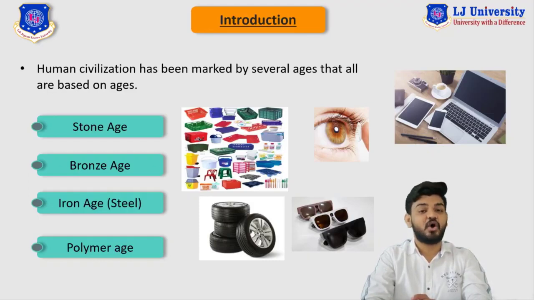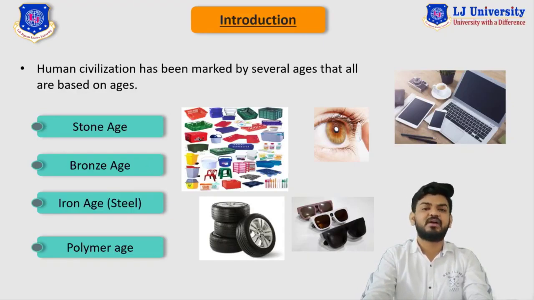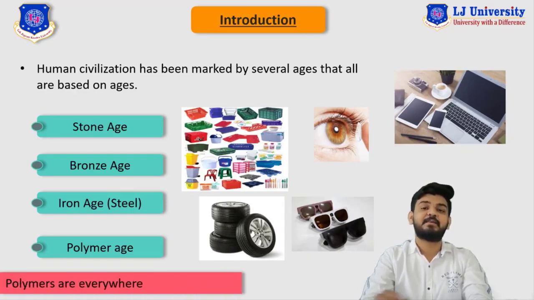Polymer science is also very helpful in the biological and medical field. The lenses that we use are also made of polymers. So we can say that polymers are everywhere.